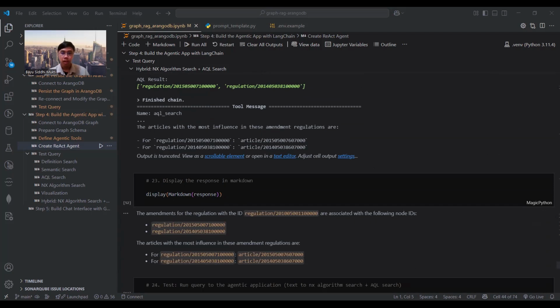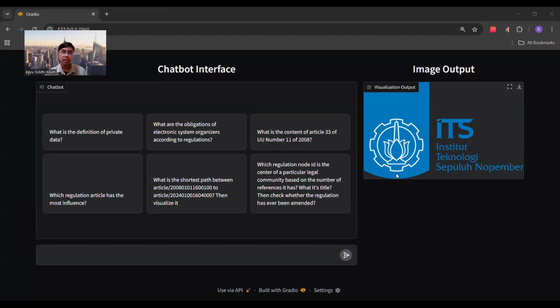Okay, after we explore the system process, it's time to see it in action in a live demo. I will do this live demo by running the model on 3 questions. The first question I want to ask is, what is personal data processing and how does it work?